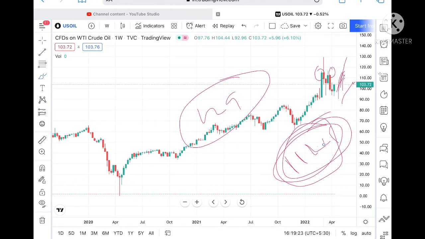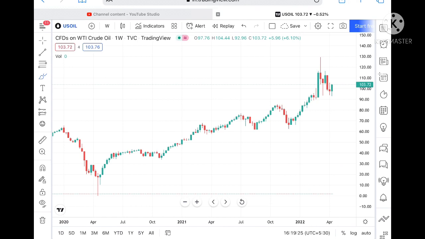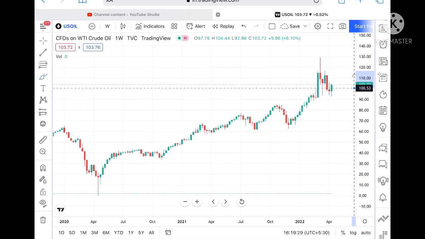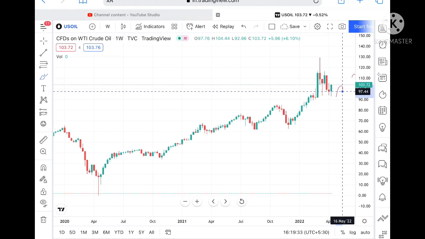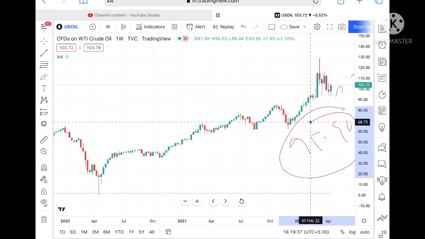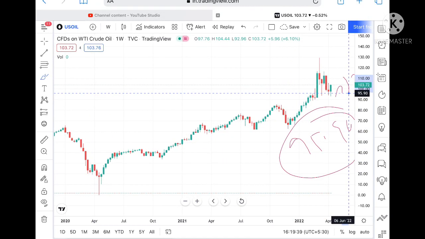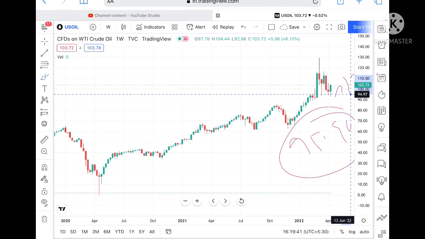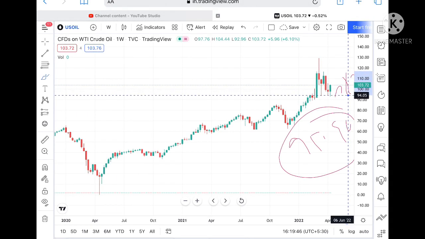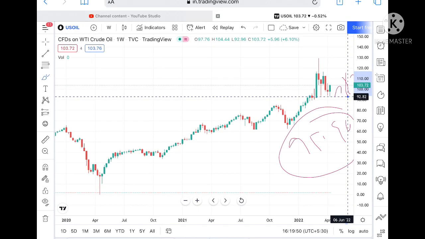Keep this in mind. Okay, now suppose if the price didn't sustain this particular level, what we can see, it can come down to a level of 100.53. And suppose if the price goes below this level, then we can see it can come down to a level of 95.90. And if the price goes below this level, then we can see it can come down to a level of 94.97. Suppose if the price goes below this level, then we can see it can touch a level of 94, and from there we can see it can touch a level of 92.82.